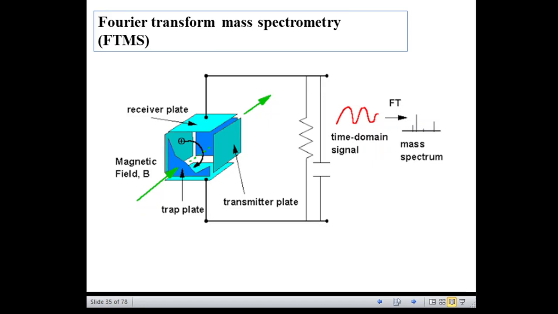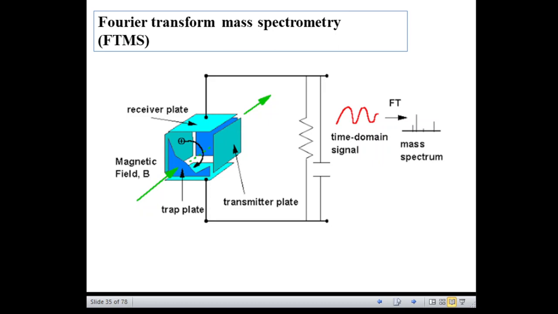Continuing our discussion on the mass analyzers, the Fourier transform mass spectrometry, that is FTMS, is based on the principle of a charged particle orbiting in the presence of a magnetic field. So here the charged particle orbits in the presence of a magnetic field.